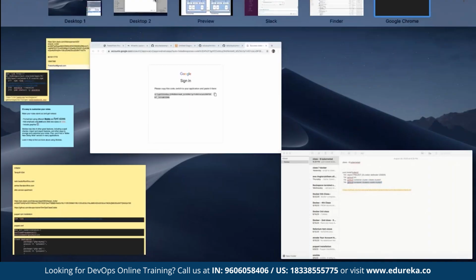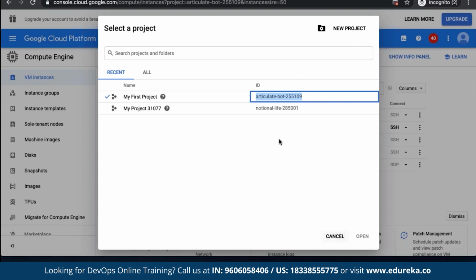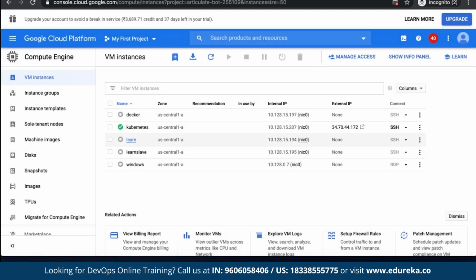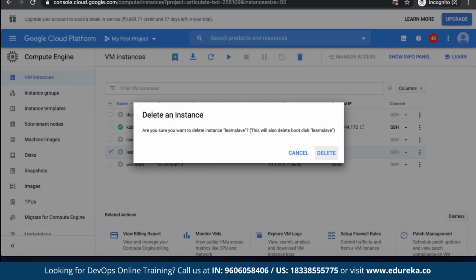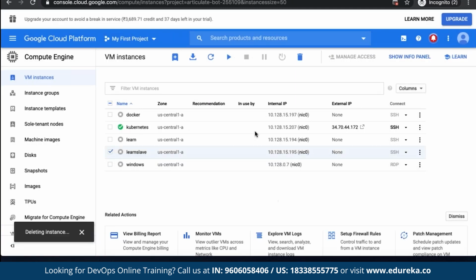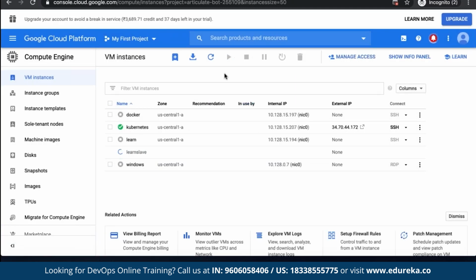What happens is, guys, in a free account, Google allows a maximum of 8 resources to be created. Let me see how many resources I'm having. I'm having 5 resources, right? It should work. Let me delete one more VM, guys. I don't know why it is not allowing. Let me delete one more VM. I don't have any resources. Why is it behaving this way? Magic of free account, guys.